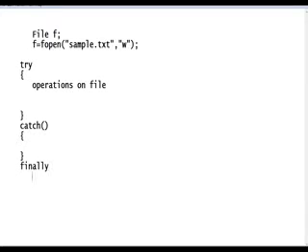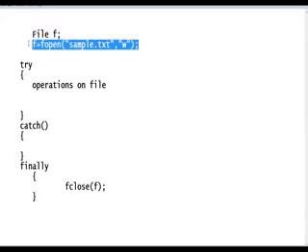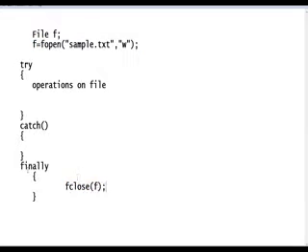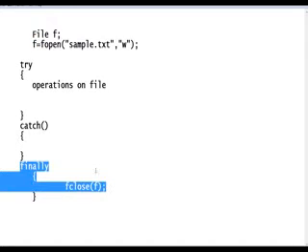The finally block is normally used for resource deallocation. Allocation means creation; to destroy or deallocate, we use the finally block. What is a finally block?